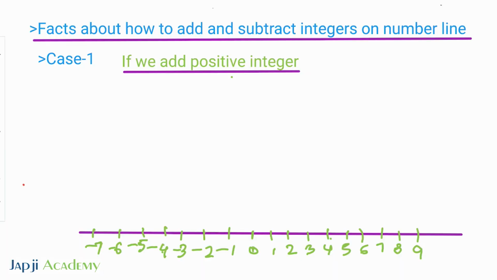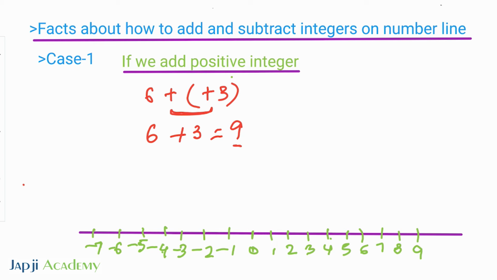Suppose I have the integer 6, and I add the positive integer 3. As you know, positive plus positive, so 6 plus 3 is equal to 9.